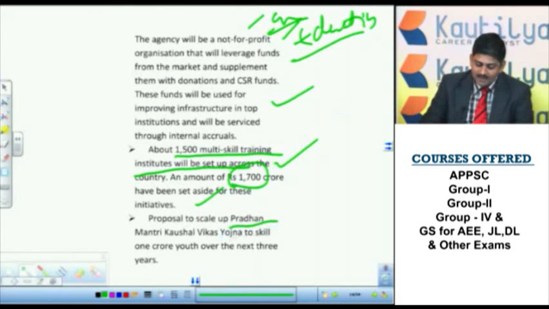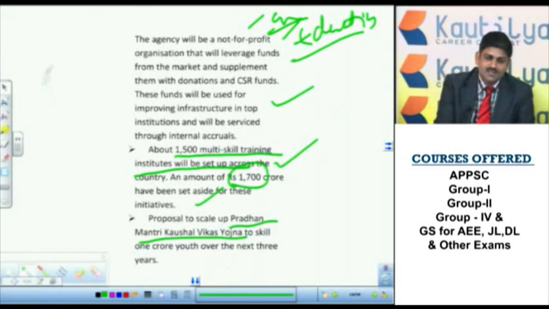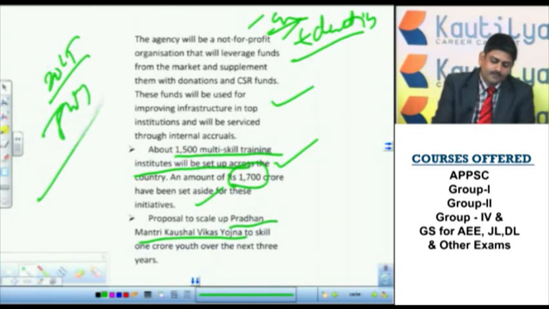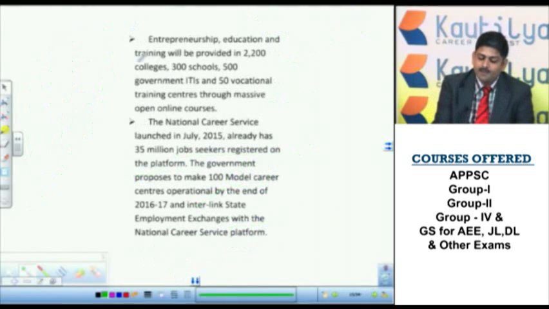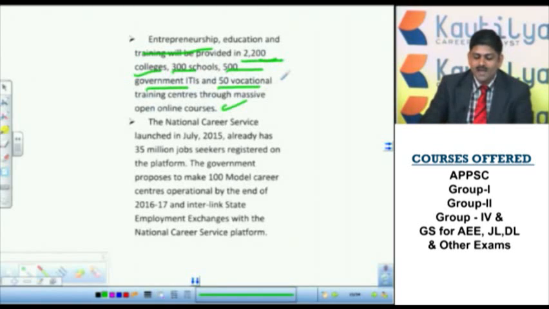Next, Pradhan Mantri Kaushal Vikas Yojana, which was started in July 2015, in order to skill 1 crore youth in the coming 3 years. This is another important one. And entrepreneurship education and training will be provided in 2200 colleges, 300 schools, 500 government ITIs, and 50 vocational training centers through massive open online courses. So all these are new initiatives.